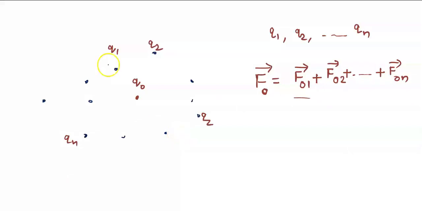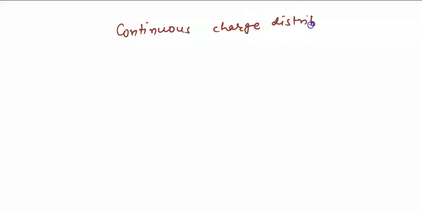So here we talked about the discrete charge distribution. These are discrete charges. Discrete charges means they are separated, they are being separated like this. But there can be continuous charge distribution as well. Now there are various ways of continuous charge distributions. Charge can be distributed continuously also. You see, there can be many ways by which we can actually distribute the charge